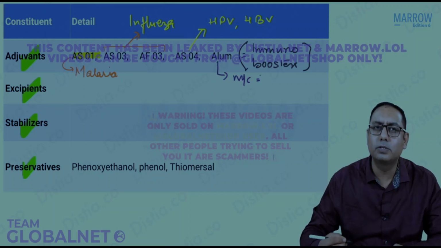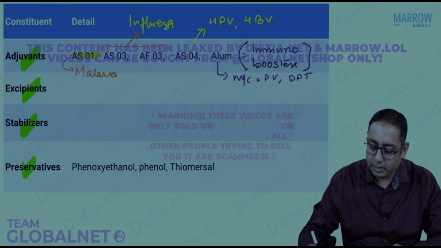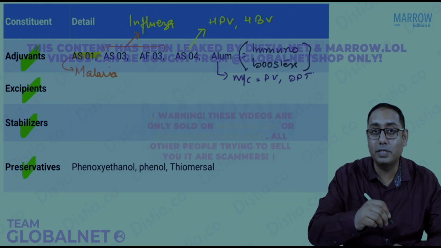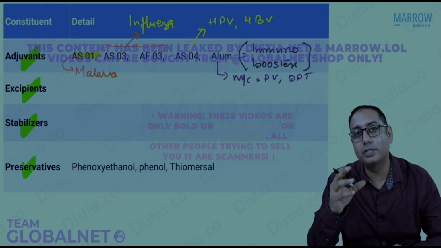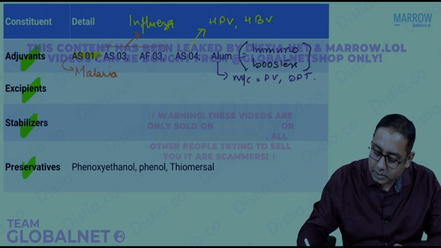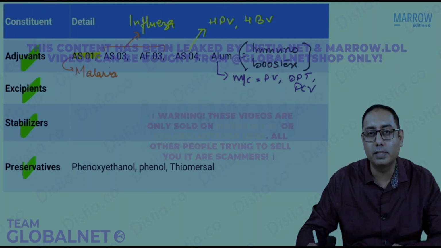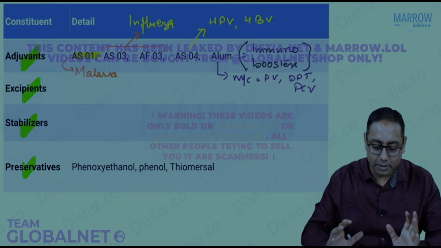Alum is one of the most commonly used adjuvants. It is there in many vaccines, the pentavalent vaccine and the DPT vaccine, and alum contains aluminium hydroxide, which is used in the shake test. It is also there in the pneumococcal conjugate vaccine. It is there in many freeze sensitive vaccines. You can just remember it this way.